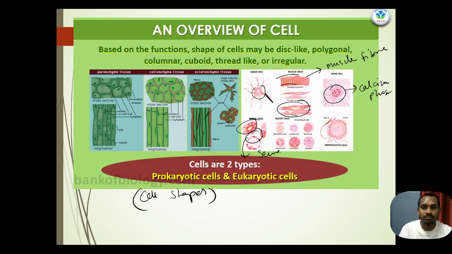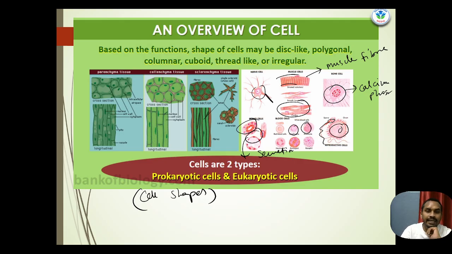Blood cells include WBC and RBC. Different types of cells have different shapes, like the biconcave blood cells. Reproductive cells also have different shapes, like the sperm cell, which has a flagellum, and the ovum. So these are the different shapes of the cells.